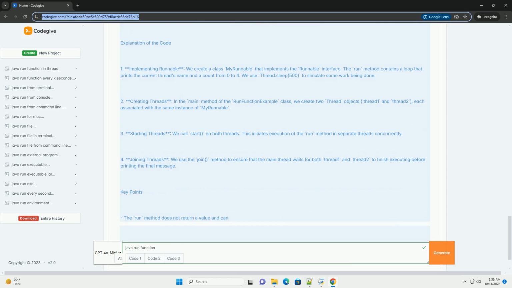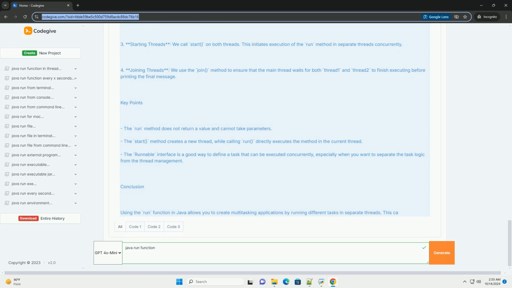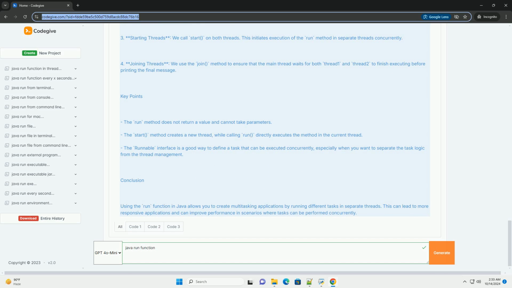Creating and starting a thread. To execute the run method in a separate thread, you typically create a Thread object, passing an instance of your Runnable implementation to its constructor. Then, you start the thread using the start method, which internally calls the run method of the Runnable object.